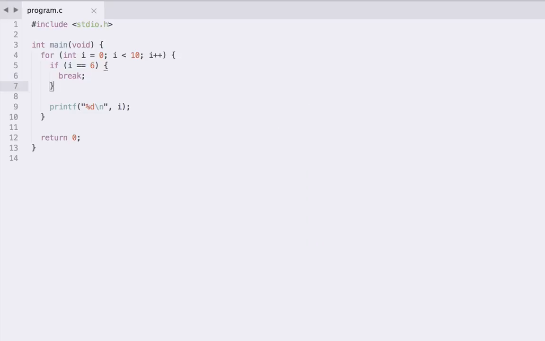So let's get rid of this conditional break here on i equals 6, and let's change our update statement in our for loop to i--. If you run through this loop logically, i starts at 0, and while i is less than 10, this loop is going to execute. However, each time the loop ends, what we're actually doing is subtracting 1 from i. So i is going to go from 0 to -1 to -2, and so on, and our condition i < 10 will be true for a very long time.